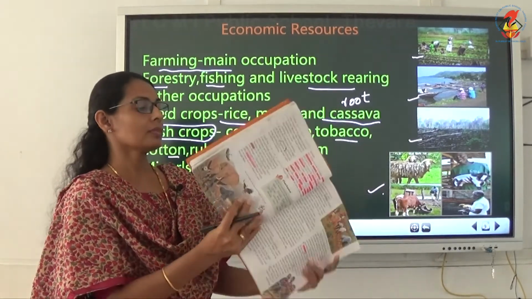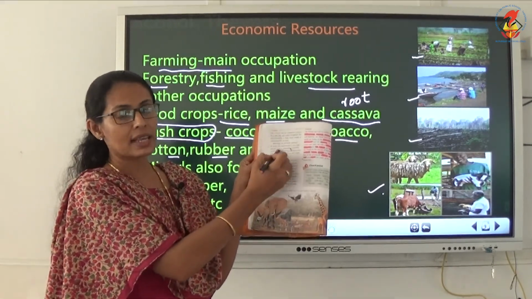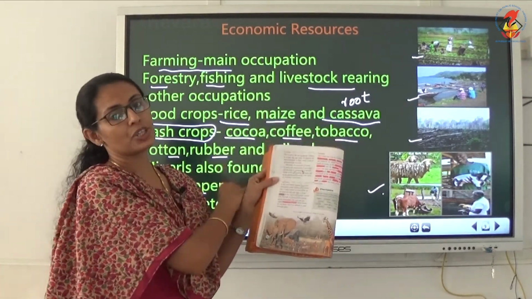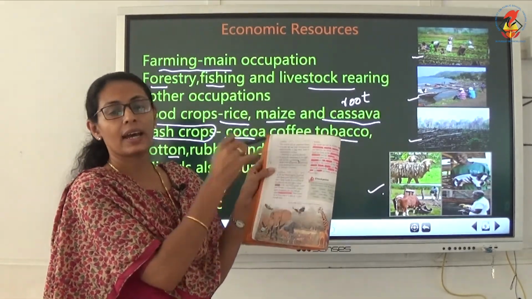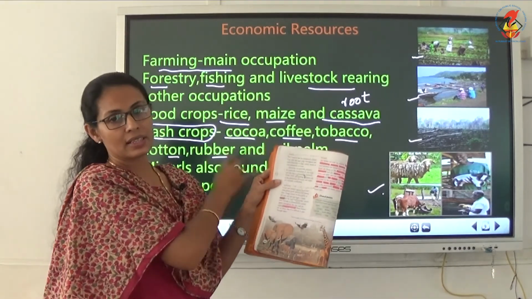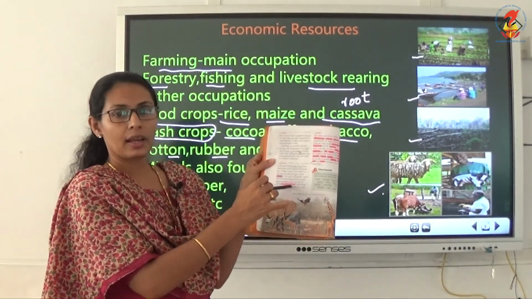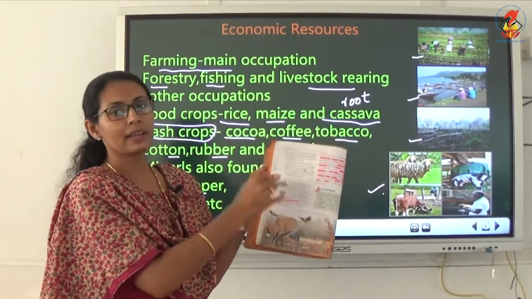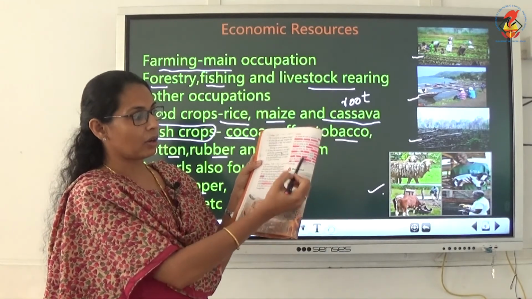Then mark this and underline the important points that I showed here. What type of climate? Put it in brackets and study the important points that I showed. Then mark vegetation also and study or underline what I showed. Then wildlife, underline all the names.